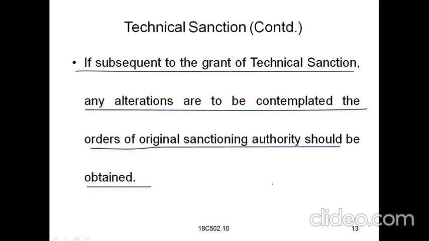That means, after submitting the proposals to the government and getting approval from the competent authority, any alterations or modifications can be contemplated only with the orders of the original sanctioning authority. If the modifications are changed, information should be given to the concerned competent authorities, because any modifications or alterations done are the responsibility of the one who submits the technical sanction.